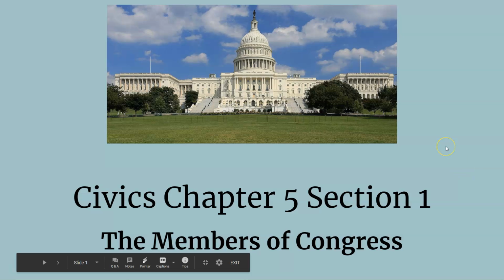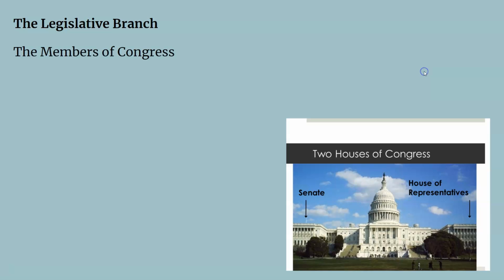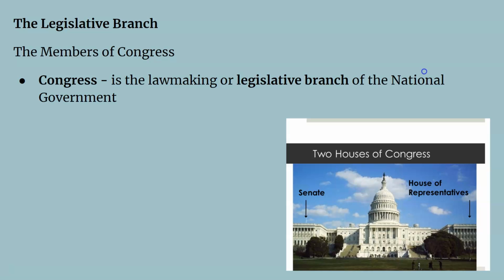This is Chapter 5, Section 1, Civics, the Members of Congress. So, we're going to be talking about the legislative branch first in this next chapter. So, members of Congress. What is Congress? It's the lawmaking or legislative branch of the national government. When people say Congress, they're meaning both houses of the legislative branch, Senate and House of Representatives.